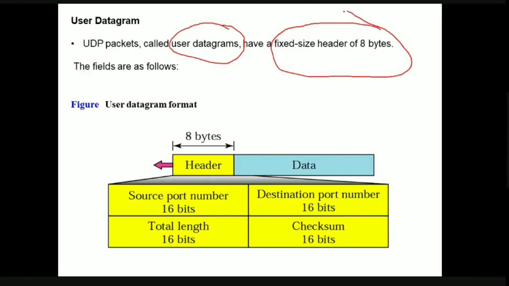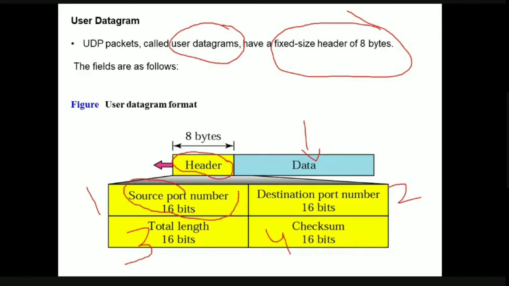We said that the UDP protocol is going to add some header, isn't it? So what is this header? This header is used to specify different types of information. This is obviously the data and this is the header part. How many bytes long is the header? It is 8 bytes long. So what does this header contain? The header contains 4 parts: 1, 2, 3 and 4. What is the first part?